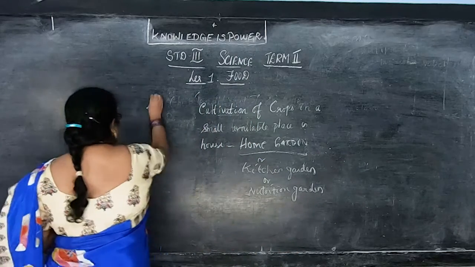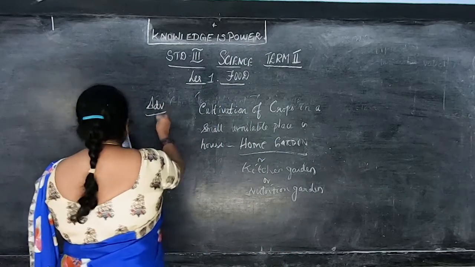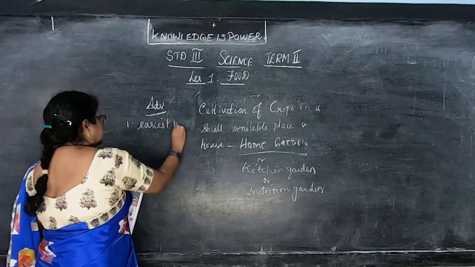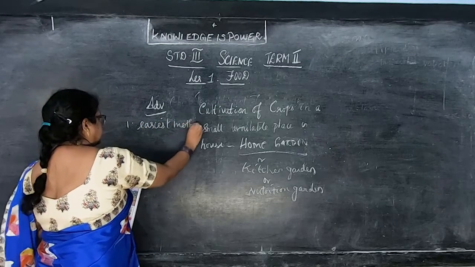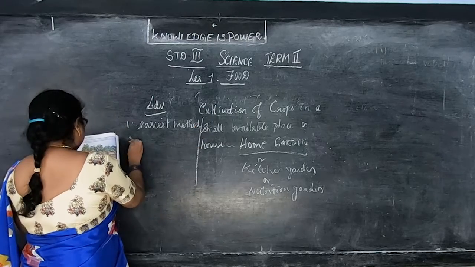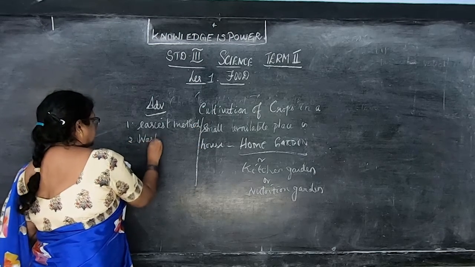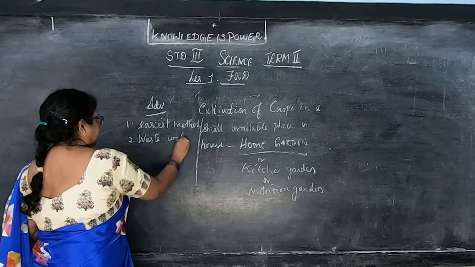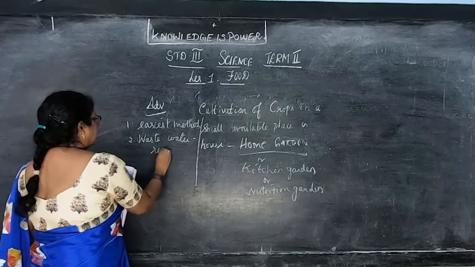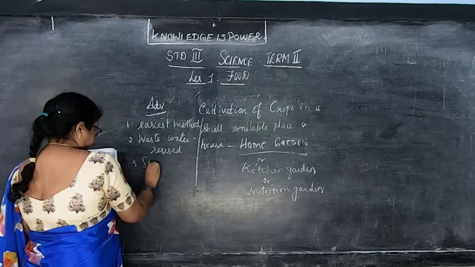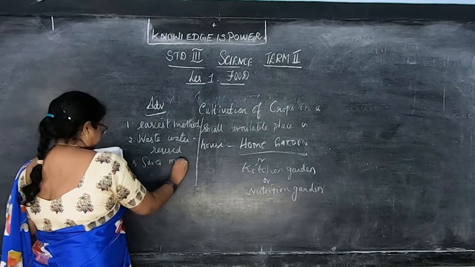So what are the advantages of the home garden, children? It's the easiest method. Then wastewater can be reused. Then it saves our money.